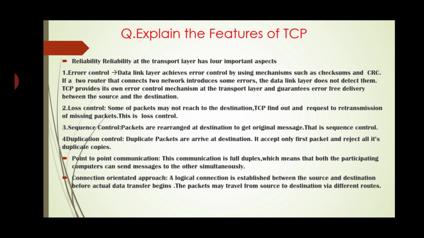Loss control. Some of the packets may not reach the destination. TCP finds out and requests retransmission of missing packets. This is loss control. Sequence control. Packets are rearranged at the destination to get the original message. That is sequence control. Duplication control. Duplicate packets may arrive at the destination. It accepts only the first packet and rejects all its duplicate copies.